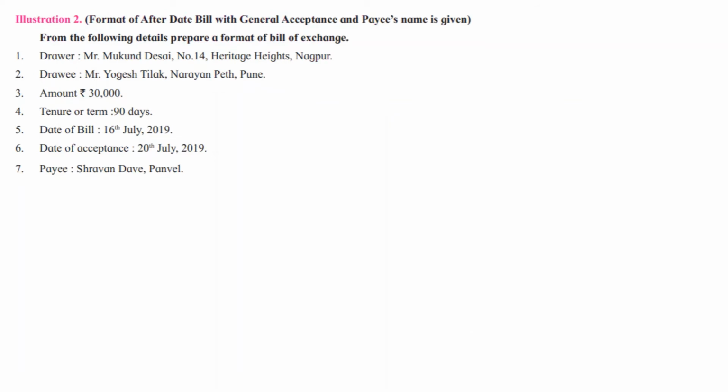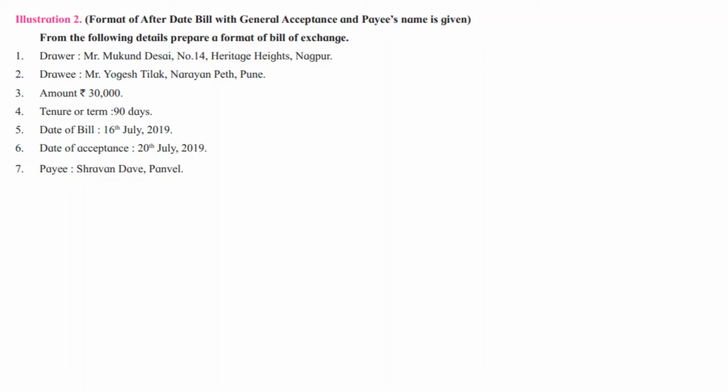Okay, let us consider next question now. From the following details, prepare the format of bill of exchange. Drawer is Mukund Desai. His address is number 14 Heritage Heights, Nagpur. Drawee is Mr. Yogesh Tilak, Narayanpet, Pune. Amount is 30,000. Tenure is 90 days. Date of bill is 16th of July. Date of acceptance is 20th July 2019. Payee is Shravan Dave, Panvel.